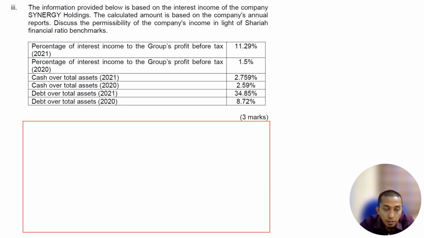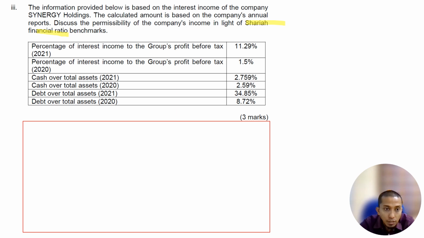Okay. The next part: the information provided below is based on the interest income of the company Synergy Holding. The calculated amount is based on the company annual report, alright? So discuss the permissibility of the company in the light of Sharia financial ratio. Now the question asks from the perspective of the Sharia financial ratio benchmark.